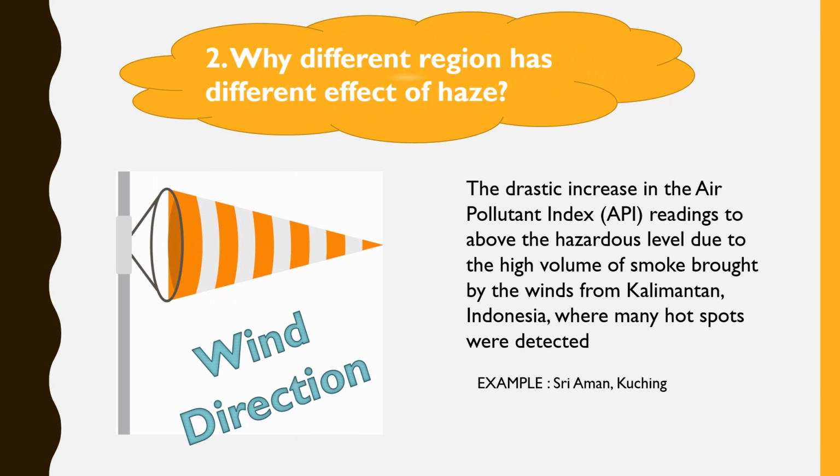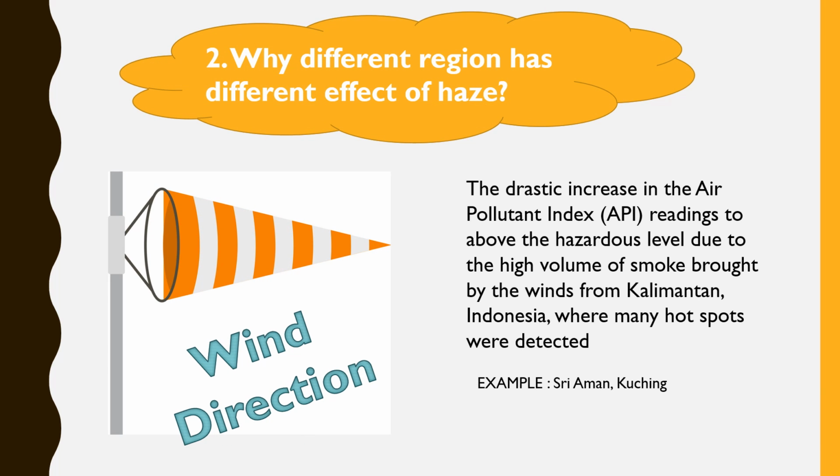Secondly, wind directions. The drastic increase in the air pollutant index, API, reading to above the hazardous level was due to the high volume of smoke brought by the winds from Kalimantan, Indonesia, where many hotspots were detected. Example, Sri Aman, Kuching.